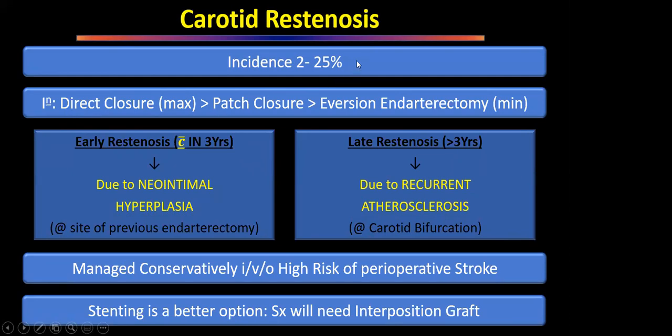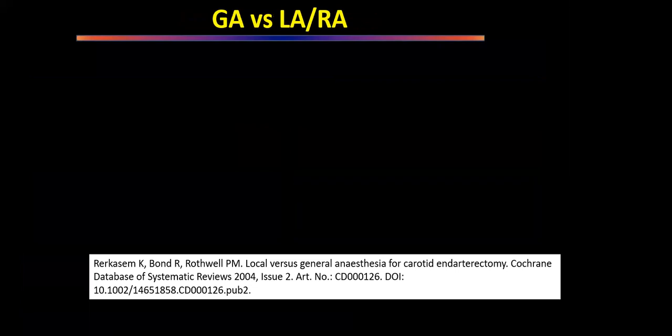And the incidence of restenosis is maximum when we do a direct closure, less in patch closure, and minimum in eversion endarterectomy. So one benefit of eversion endarterectomy is that restenosis is less, but the problem is that chances of cerebral hyperperfusion are more.